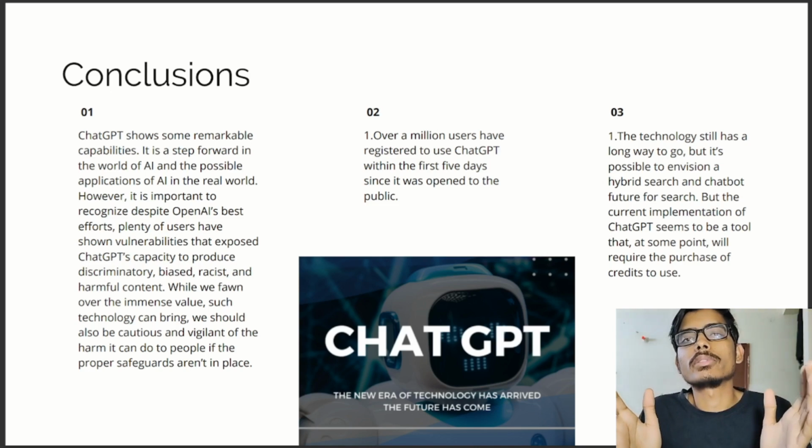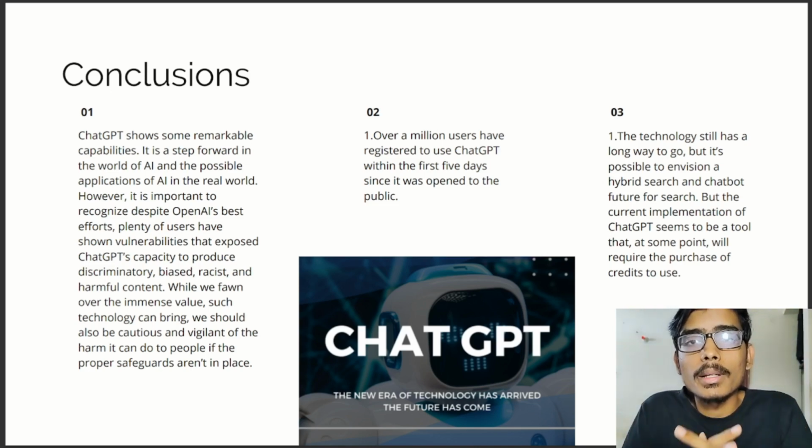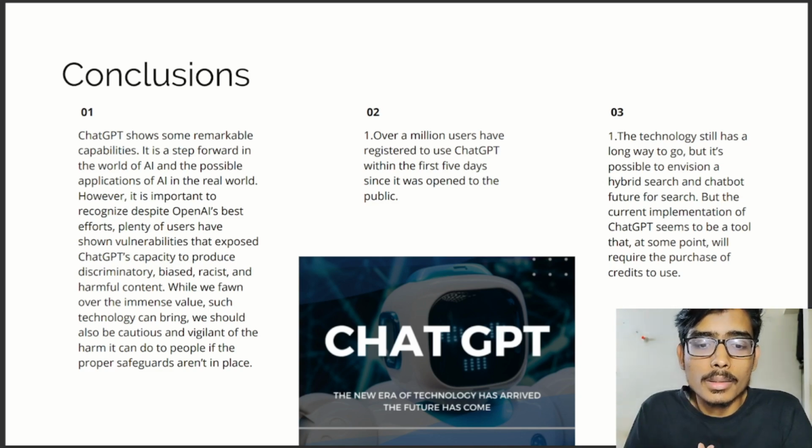So yes, ChatGPT is very amazing. It is remarkable, but we should not completely depend on it. We can use it for a few things, but we should not completely depend on ChatGPT because obviously it is not absolutely correct, and our privacy is also important.